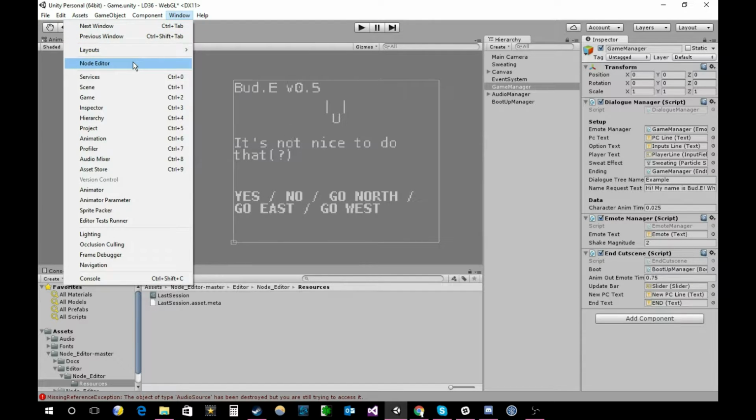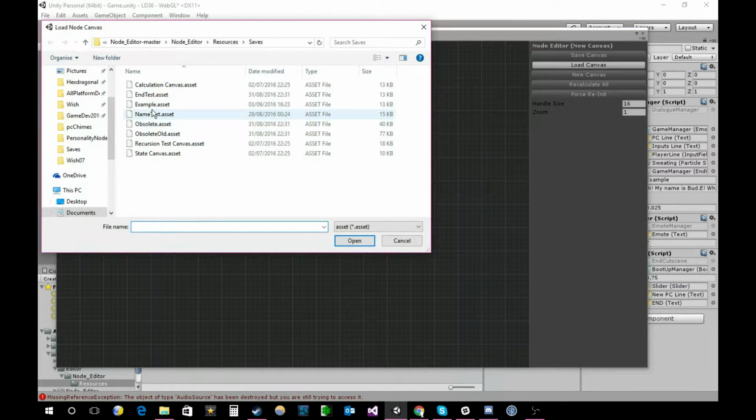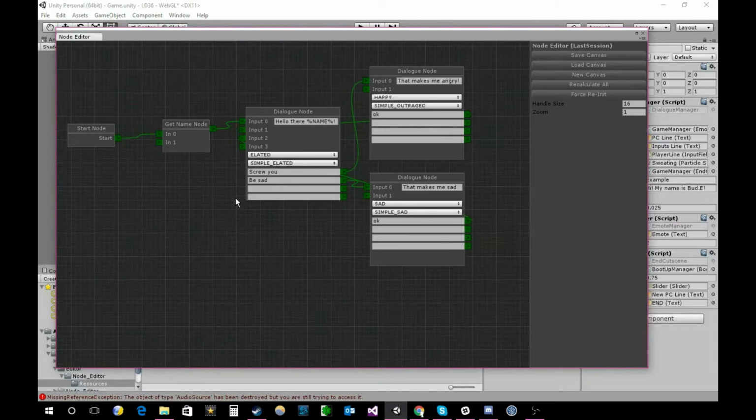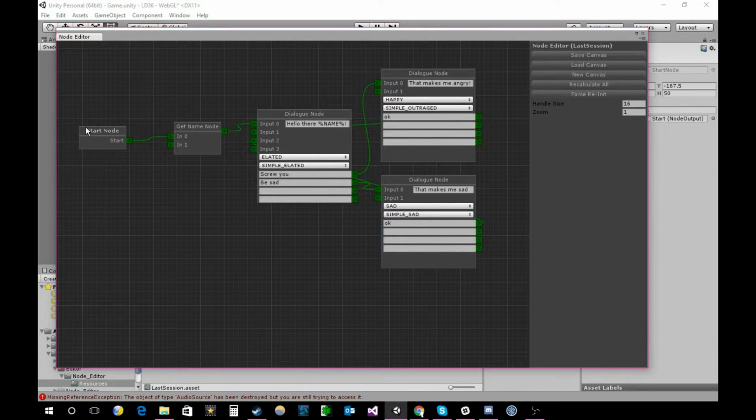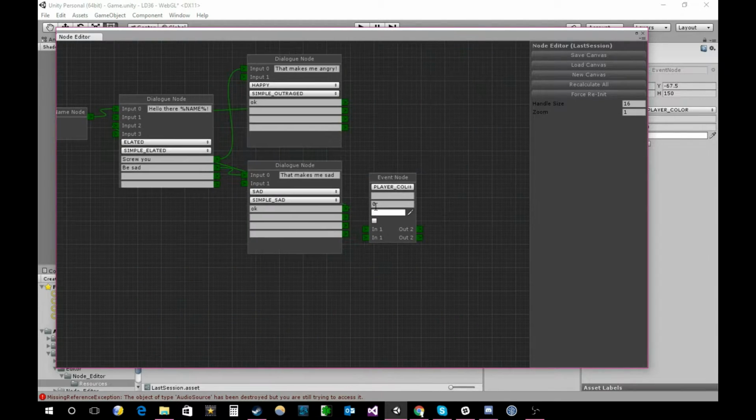We go Window. I use the node editor that I'm using in the other project at the moment. So here's the example that I just set up there. I have a script which, when I drag this node canvas into it, will find the start node and then run into the first thing that always happens is get your name, and it just works on dialogue nodes that go and go and go. I can also set specific emotions if I want to, or I can set specific events, which will happen in time as I say, based on any inputs.